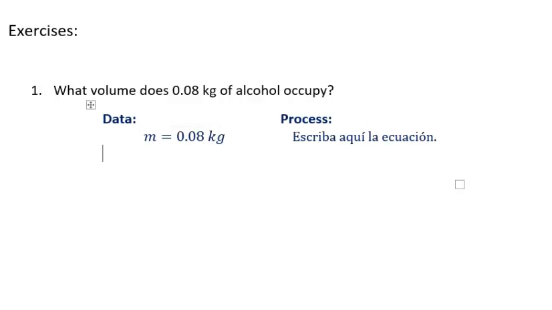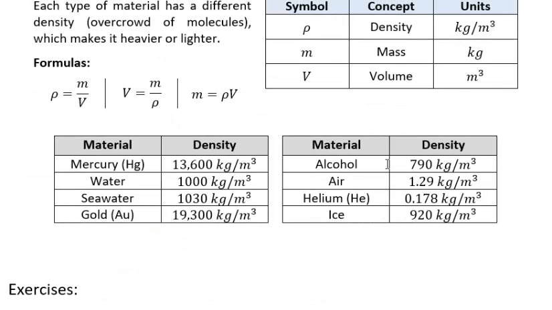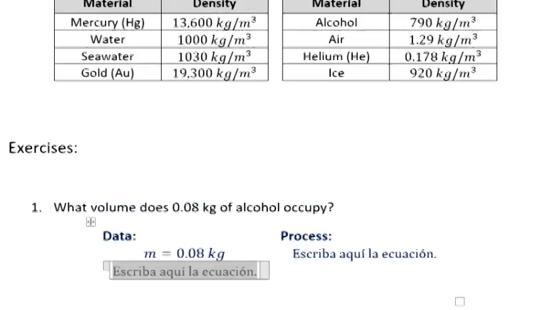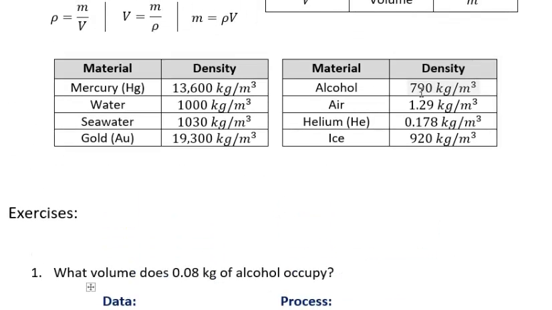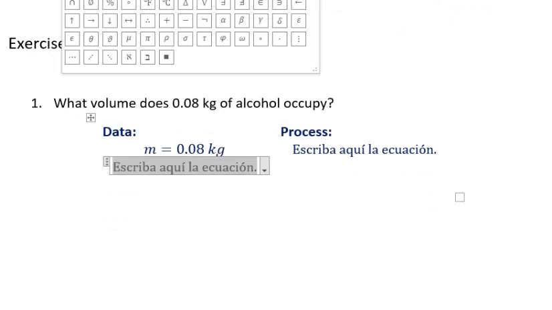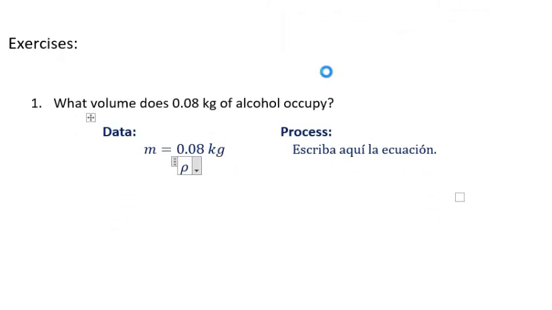We also have that the material of the object is alcohol. That means the density of the object is 790. The type of material gives me the density that I need to use. So the density is equal to 790 kilograms per cubic meter.